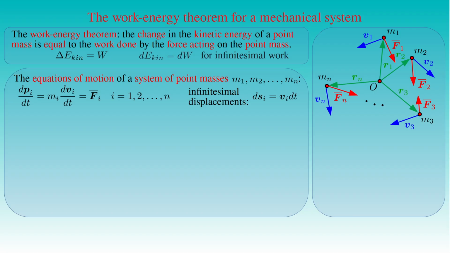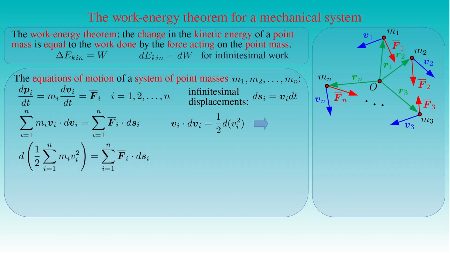If we take the scalar product of the equations of motion and the infinitesimal displacement vectors dsi, and add them up, then we obtain the equation stating that the sum of the mass mi times the dot product of the velocity vi and the differential of the velocity vi from i equals 1 to n, is equal to the sum of the dot product of the force f̄i and the infinitesimal displacement dsi from i equals 1 to n. Since the dot product of the velocity vi and its differential in the left-hand side of the equation is equal to 1 over 2 times the differential of the square of the velocity, we obtain the following expression.